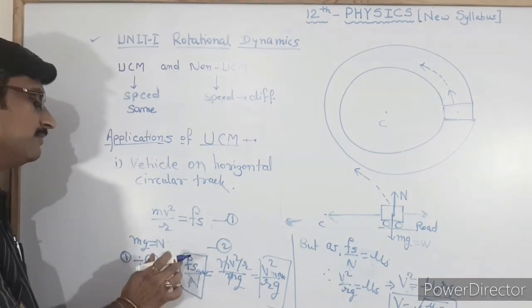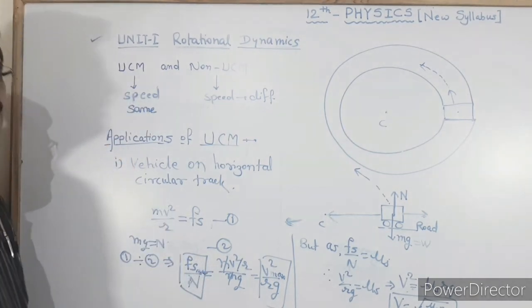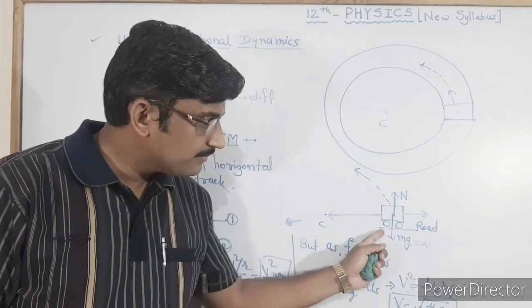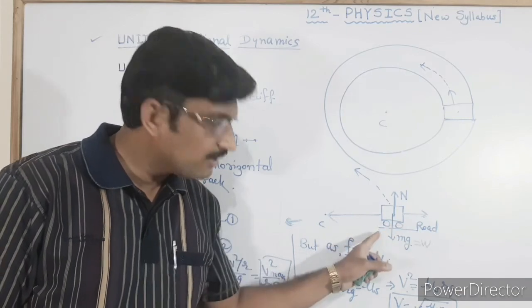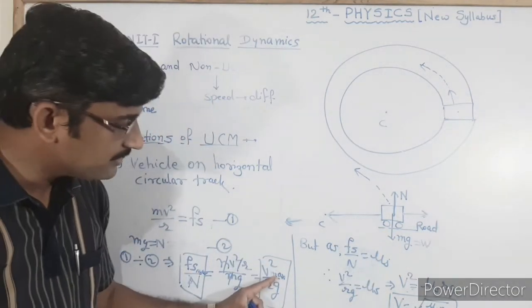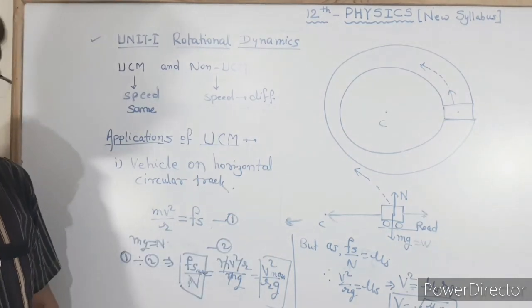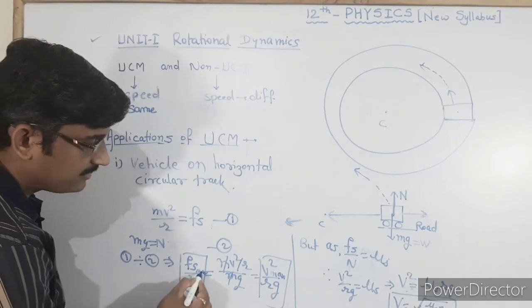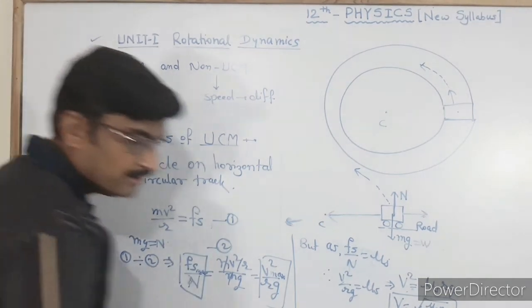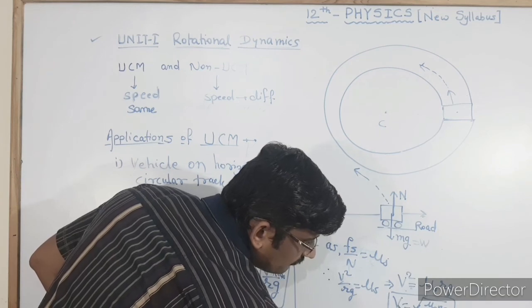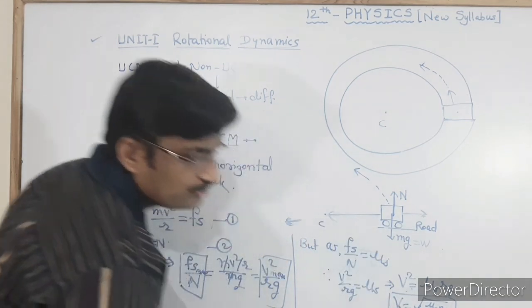That means the maximum static friction force should be applied by the tires on the road. Then we can drive the vehicle at that maximum velocity. Therefore V max is equal to under root mu s into rg.